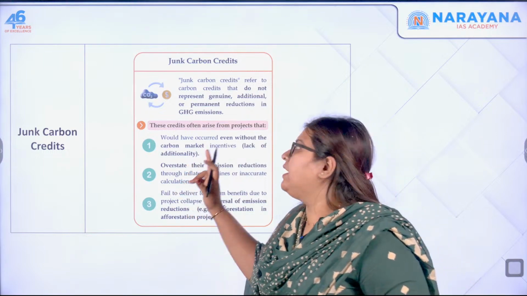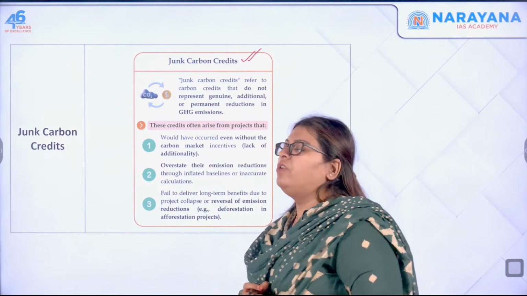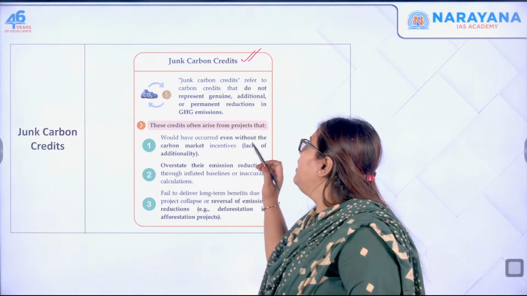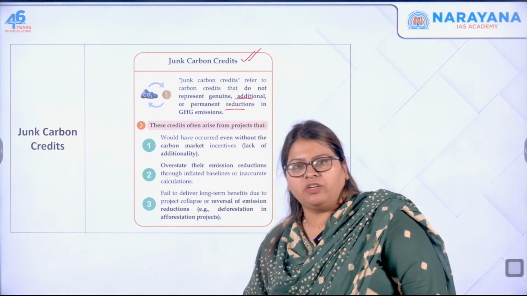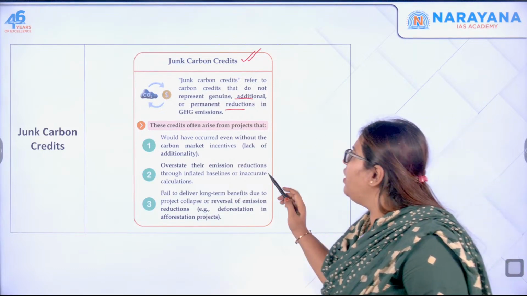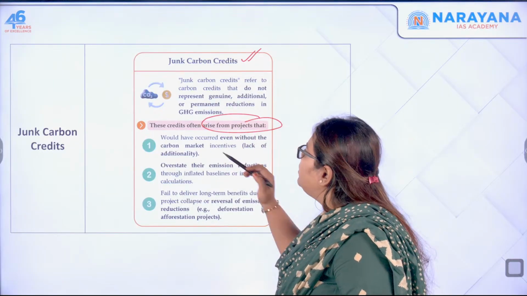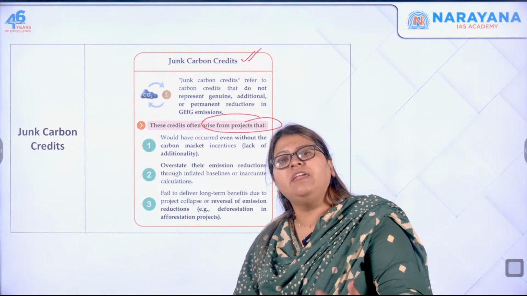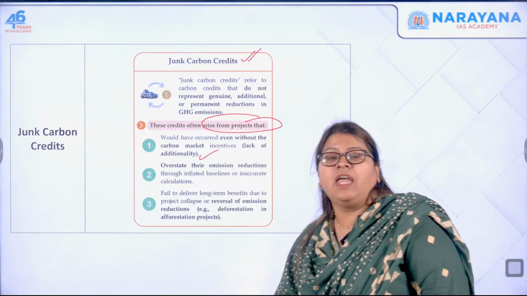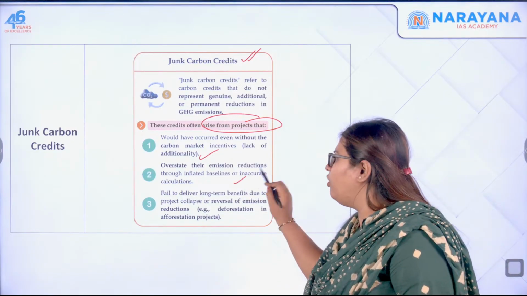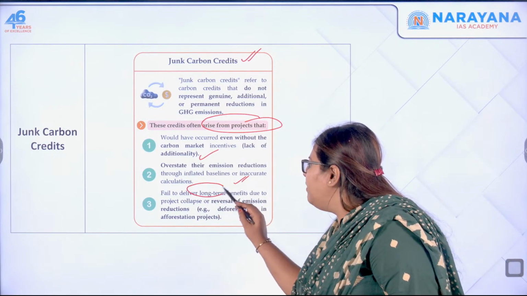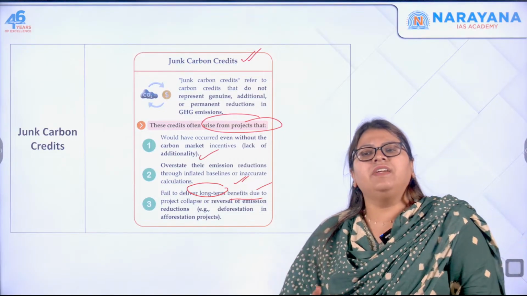But there is something called junk carbon credits. This kind of junk carbon credits does not represent any genuine, additional, or permanent reductions in GHG. They do not show genuine reductions in GHG because they arise from projects which would have run even without being financed from the carbon markets. They overstate the emission reduction targets but do not follow through, and because they also furnish inaccurate calculations, they fail to deliver long term benefits, because there are reversals of emissions itself.